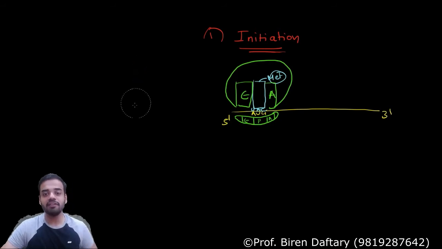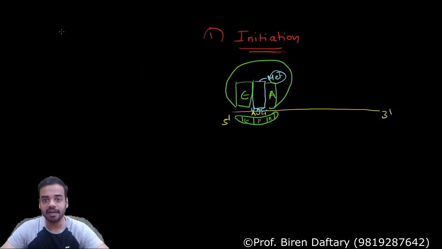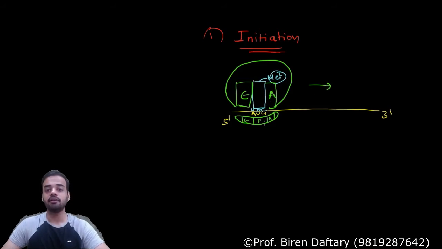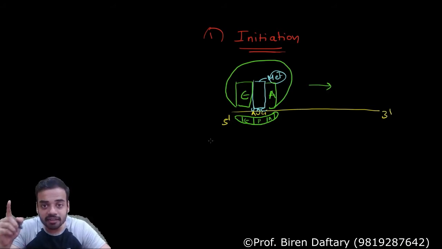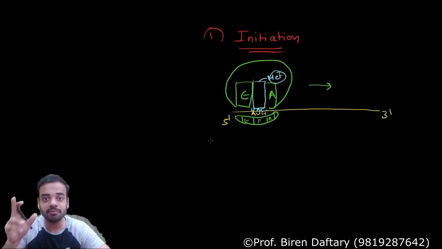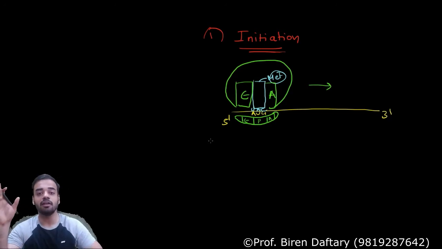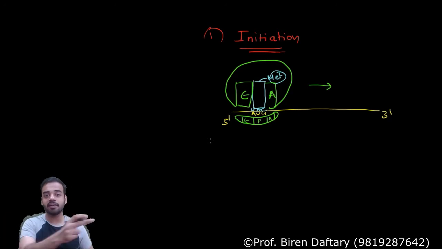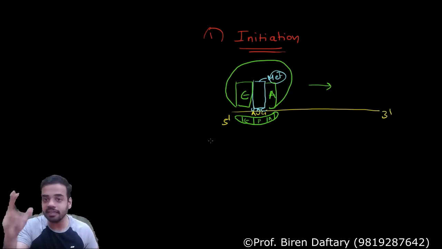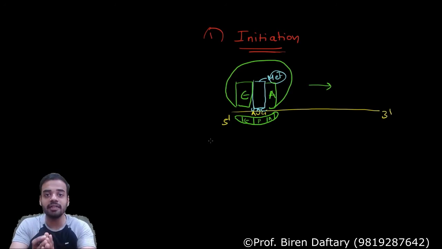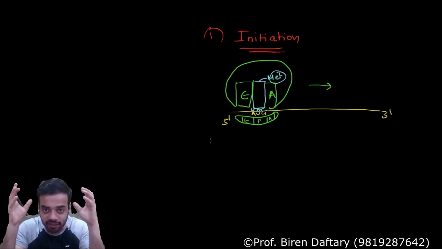Now, very important to remember that now what is going to happen is, this ribosome which is present is going to move in this direction. Means that it is going to move from 5' to 3'. The mRNA and the tRNA are not going to move. Please remember this. Many people confuse this part. They think that the mRNA moves through the ribosome or the tRNA moves. No, mRNA and tRNA are where they are.